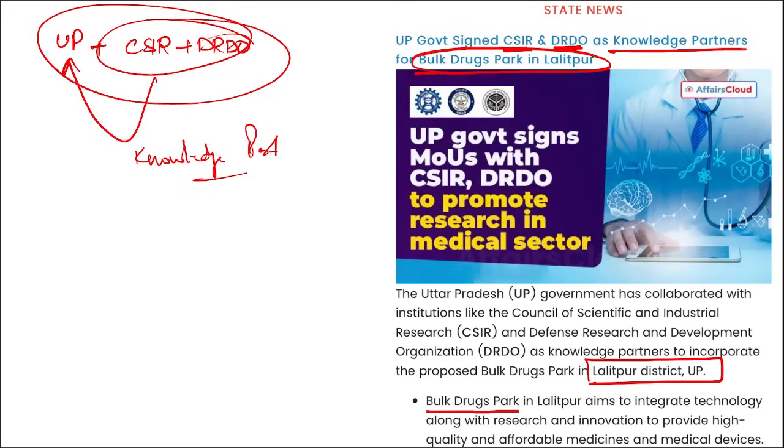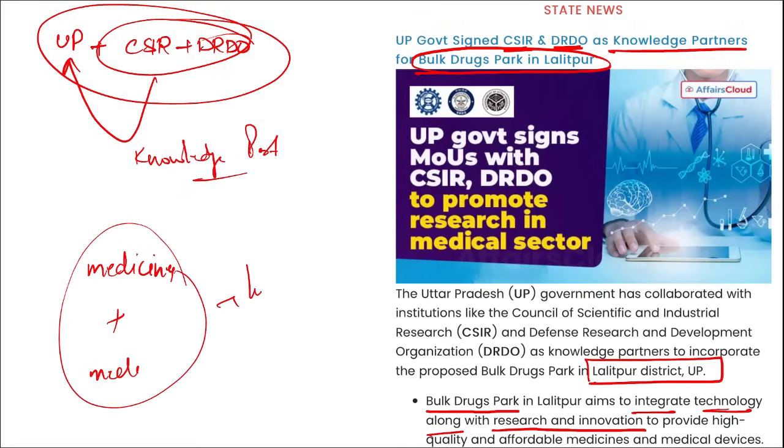This bulk drug park in Lalitpur aims to integrate technology along with research and innovation to provide high quality and affordable medicine and medical devices. As the name suggests, bulk drug park, here medicines and medical equipment will be developed, and they will be of high quality, along with a price range that people can afford, correct? So with the help of new technology, knowledge, and research and development, new kinds of technology will be used to develop these medicines that will benefit individuals.